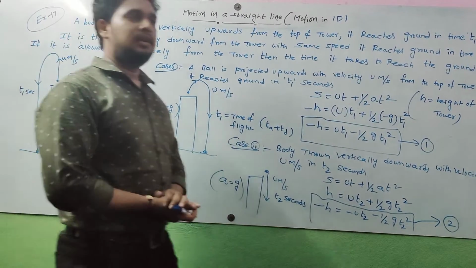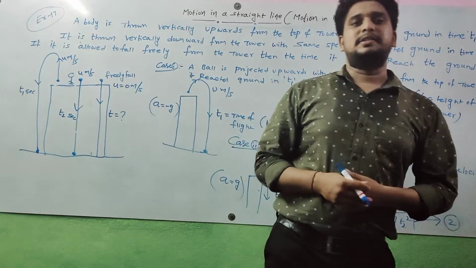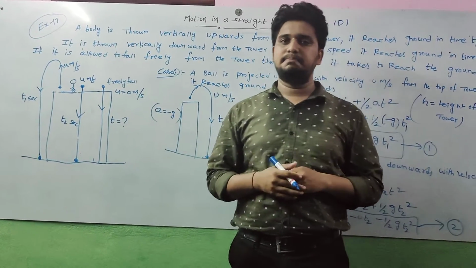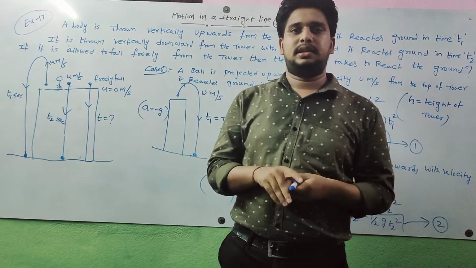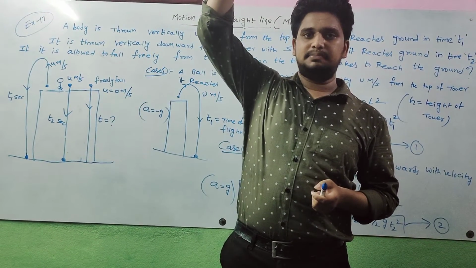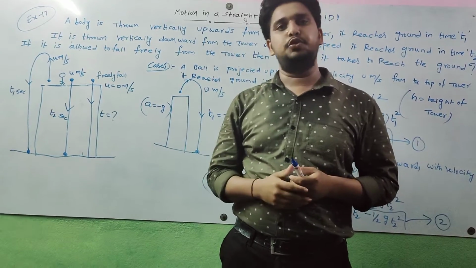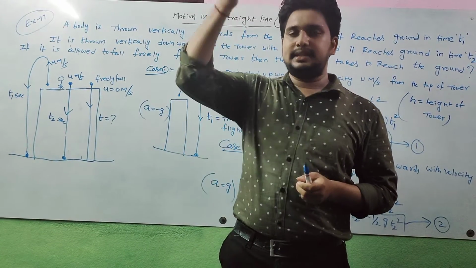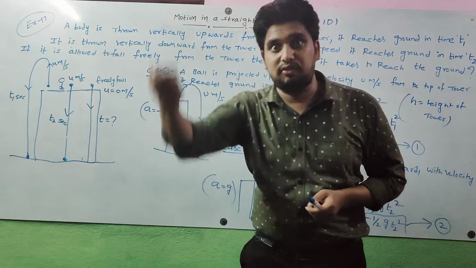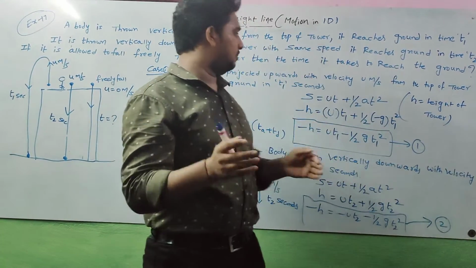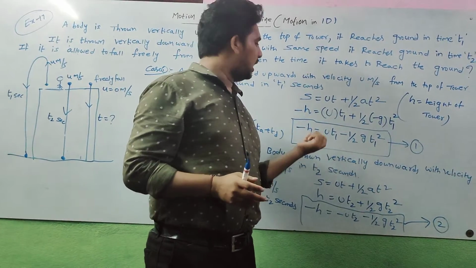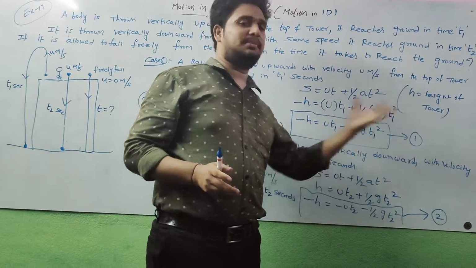Right. So up to now what we discussed: here a person stands on top of a tower. First he throws a stone vertically upwards with velocity u meter per second. It reaches the ground, and that is called time of flight. The time of flight is given as t1 seconds. So based upon this case 1, we got minus h is equal to some equation.